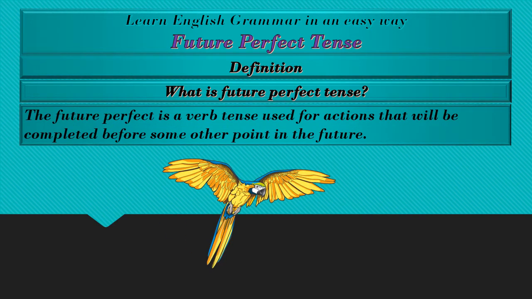Now, I define the future perfect tense. The future perfect is a verb tense used for actions that will be completed before some other point in the future.